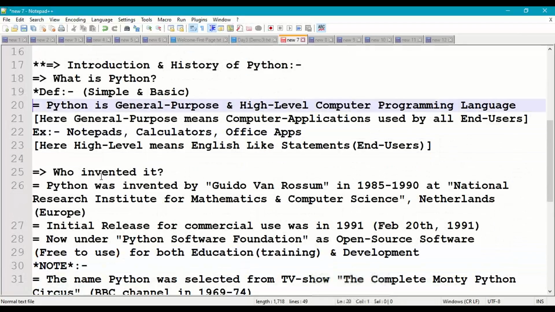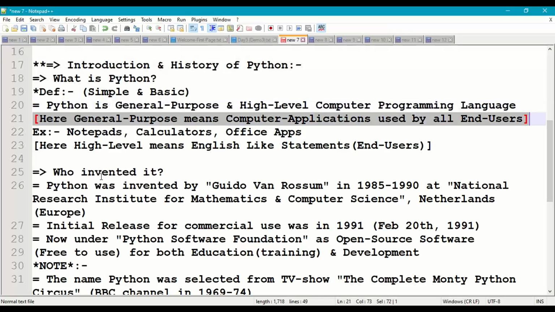So coming to introduction and history of Python. What is Python first of all? Python is a computer programming language. And what is the basic definition of Python programming language? The basic definition goes like this. Python is a general purpose and high level computer programming language. General purpose, high level computer programming language.